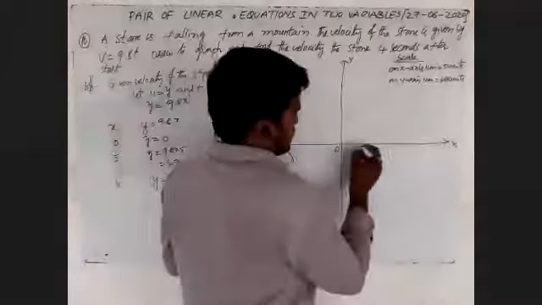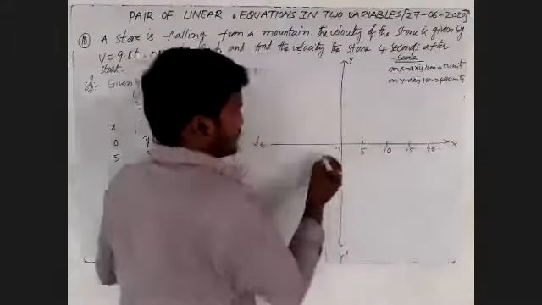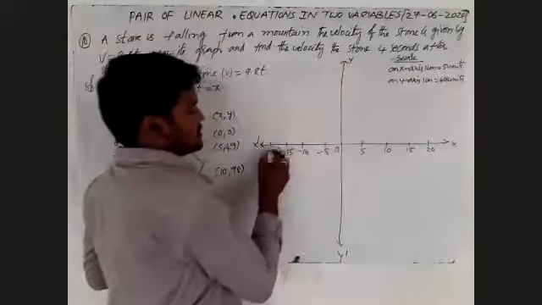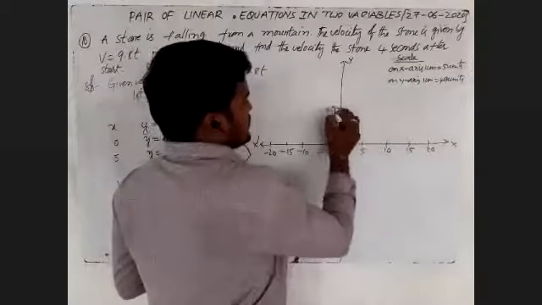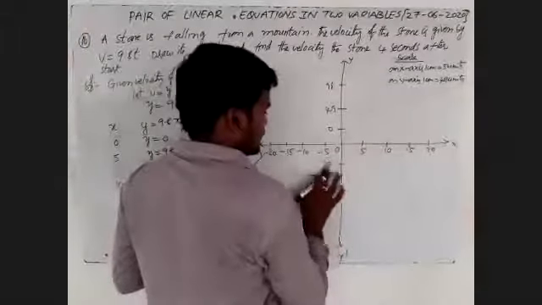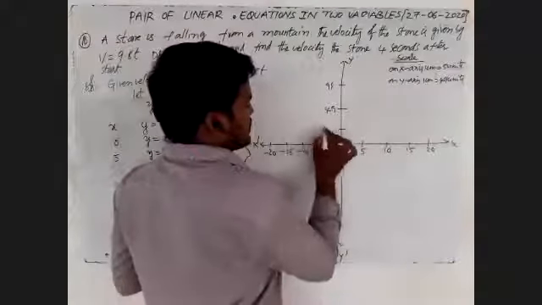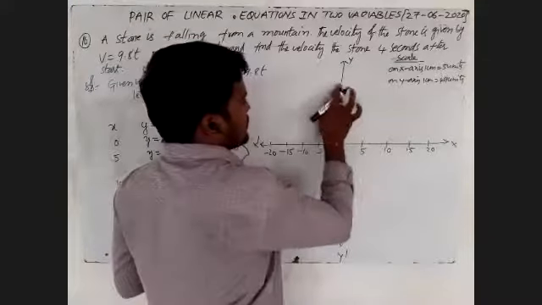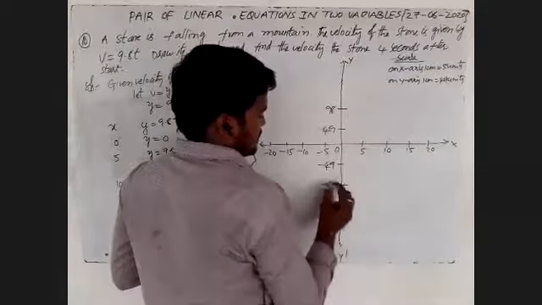Here on the x-axis we'll take 5, 10, 15, 20, and minus 5, minus 10, minus 15, minus 20. On the y-axis we'll take 0, 49, 98, and again minus 49, minus 98.